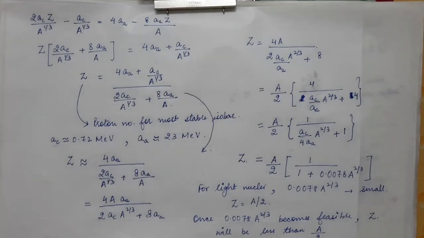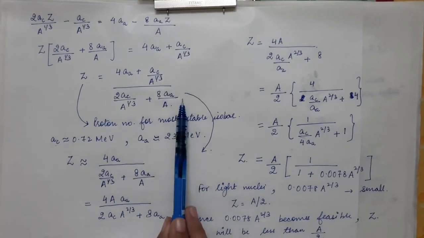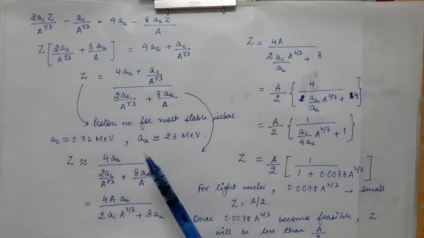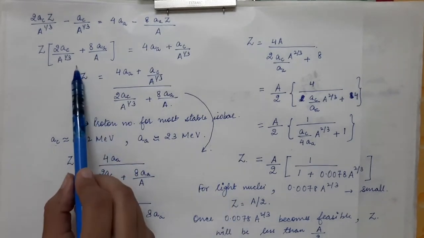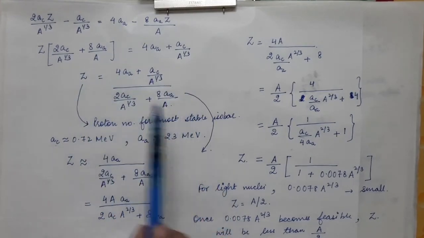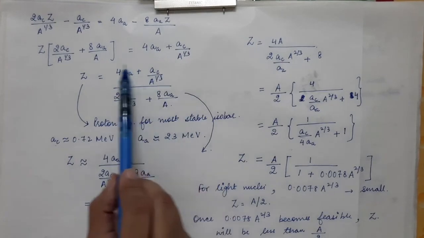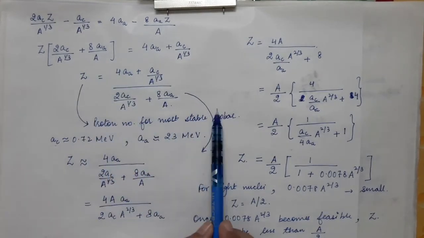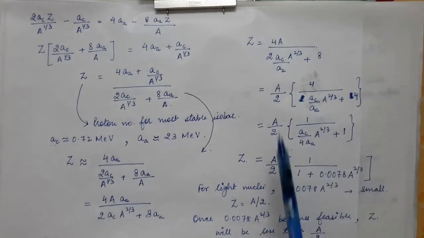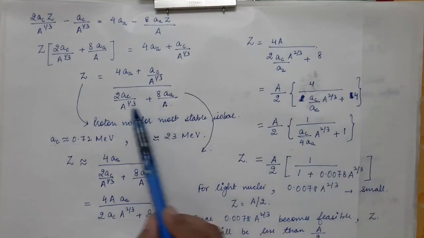So this whole expression is not given in Modern's book but it is in your syllabus and it is important from the examination point of view. The derivation of this expression is important and also the numericals that are based on this topic are important. So if in the question paper you are asked to find the expression for the proton number for the most stable isobar, you can just terminate your derivation up to this. There is no need to do these calculations, these are just to simplify this expression.